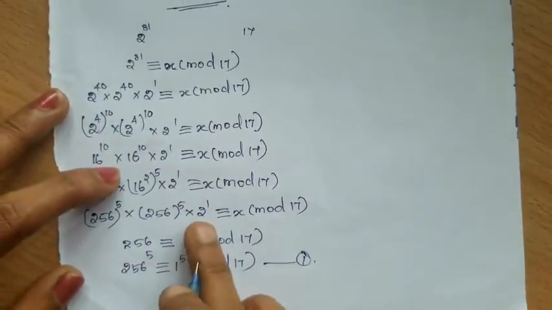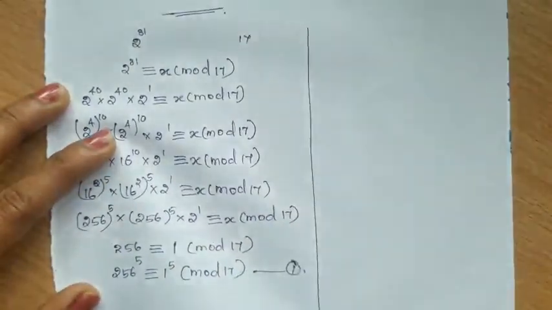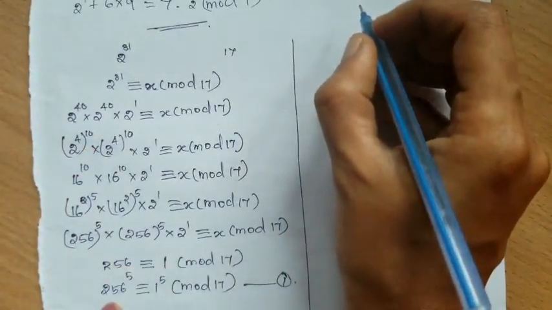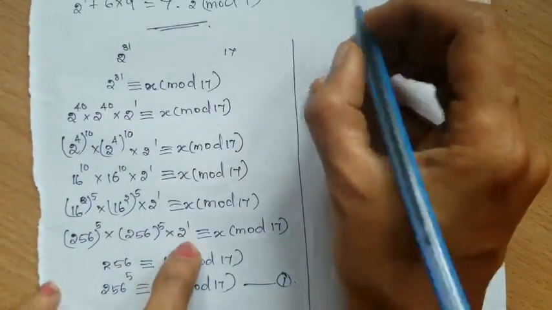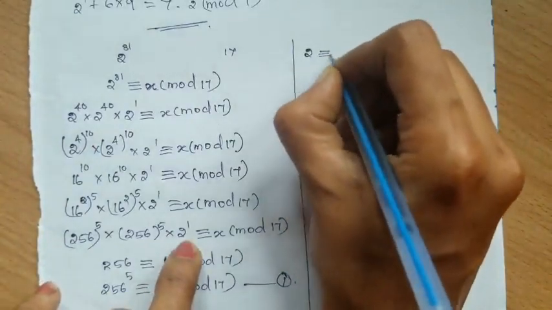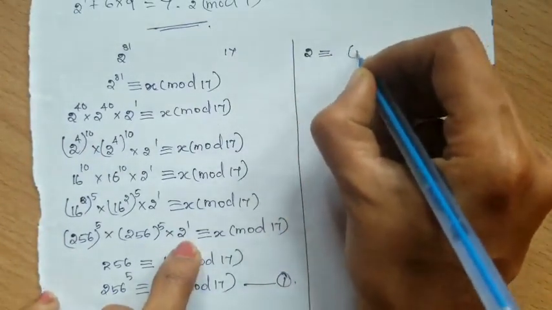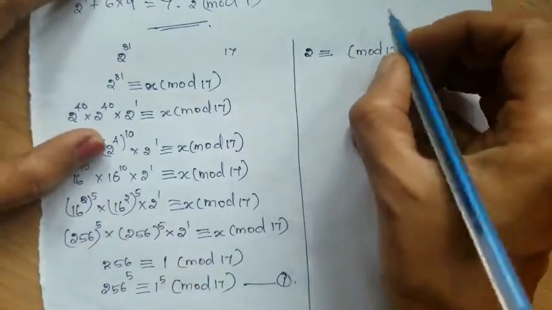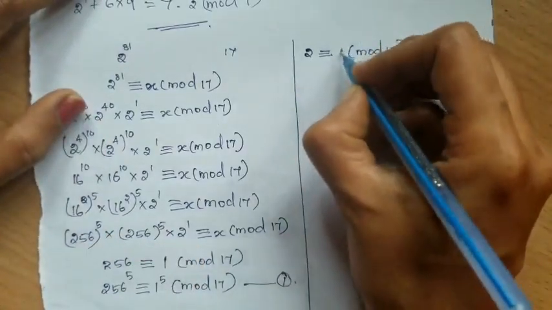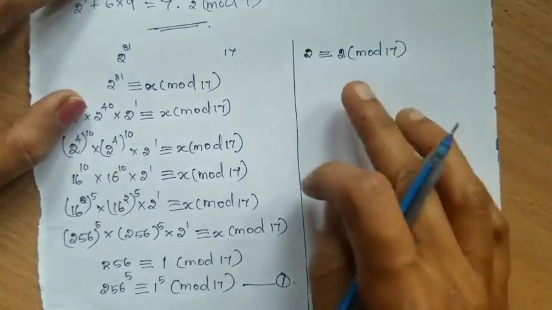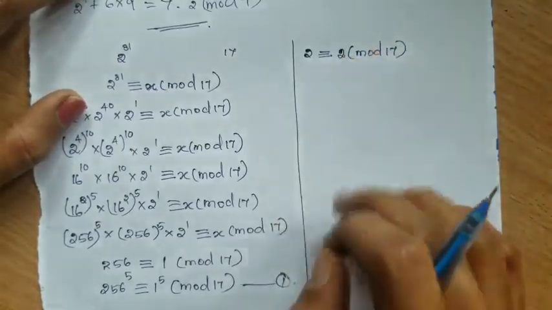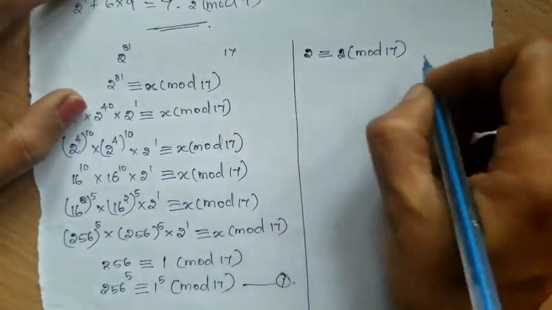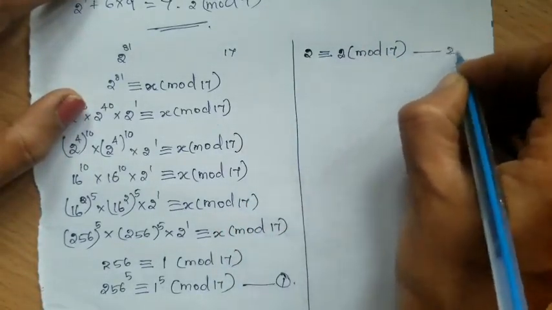Now take this 2. This is also similar, isn't it? Same as this one. So take 2. 2 congruent to what will come here? If you divide 2 by 17, we can't divide, isn't it? So the 2 remains the remainder. Okay, so 2 itself is the remainder. So 2 congruent to 2 mod 17. So take this as equation number 2.